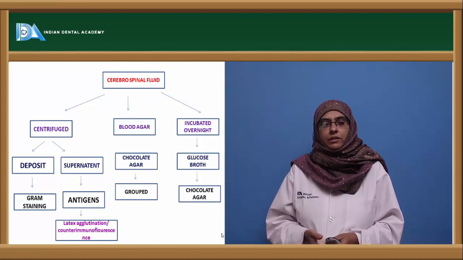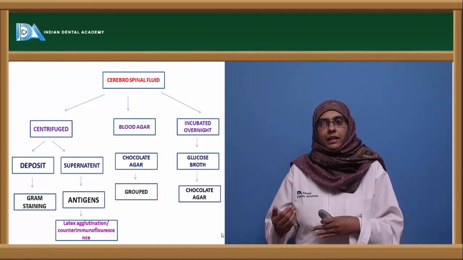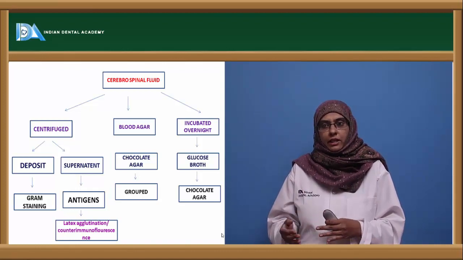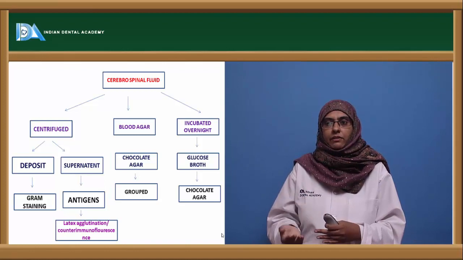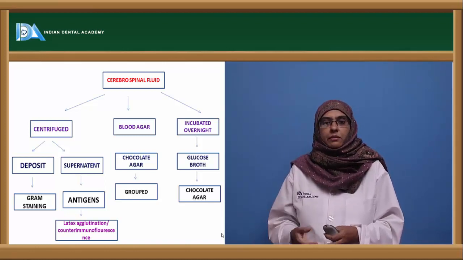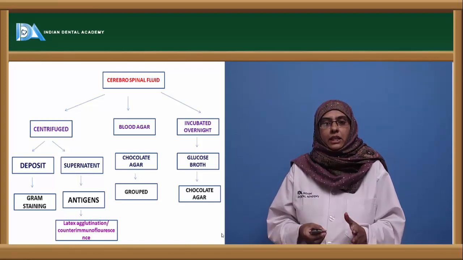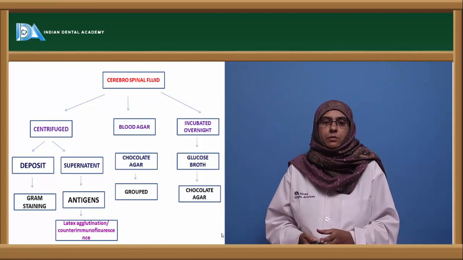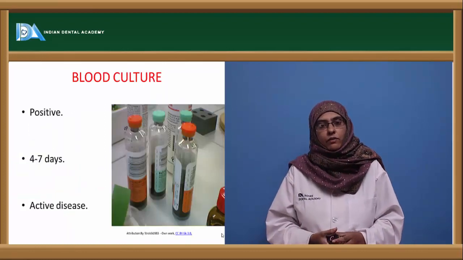And the final part of the cerebrospinal fluid is either directly inoculated onto the media or it can be incubated overnight with the glucose broth, and further on subculturing can be done on the chocolate agar. So these are the different techniques by which we can identify the organism in the cerebrospinal fluid. Next we can go with the blood culture.